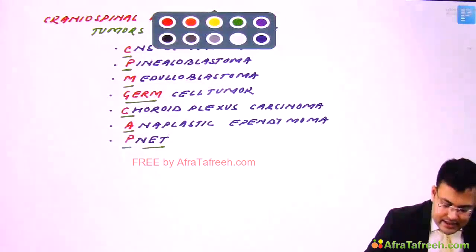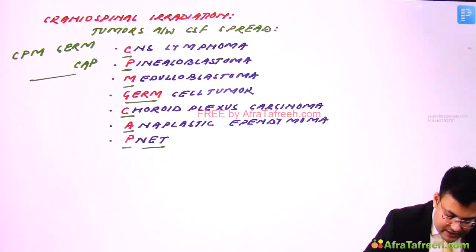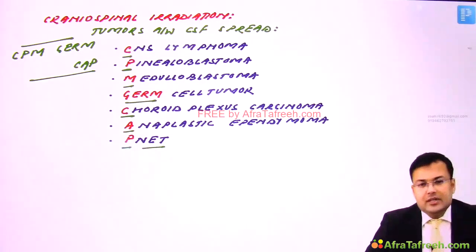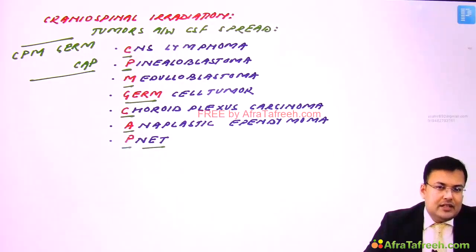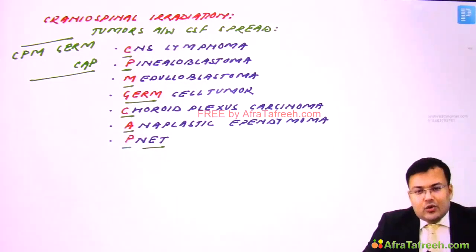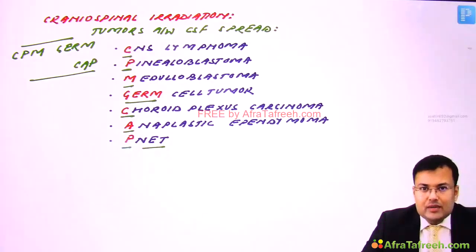Right? So how to remember? It is very easy to remember. The mnemonic is CPM germ cap. C, CNS lymphoma; P, pinealoblastoma; M, medulloblastoma; germ means germ cell tumor; C, choroid plexus carcinoma; A, anaplastic ependymoma; and P, primitive neuroectodermal tumor.